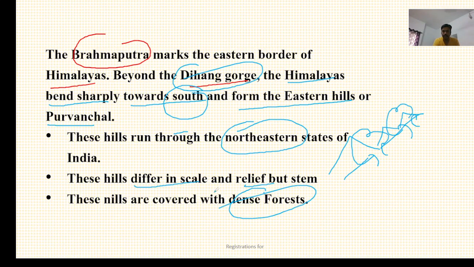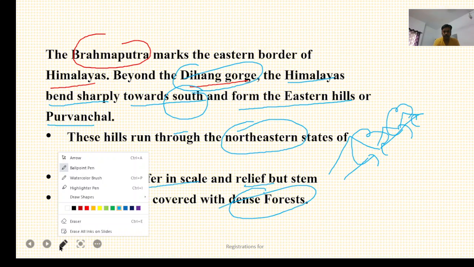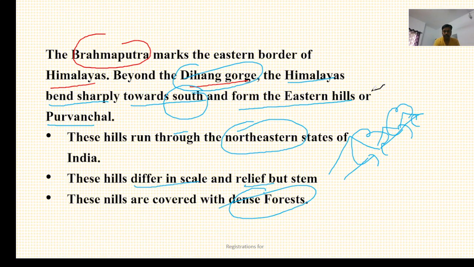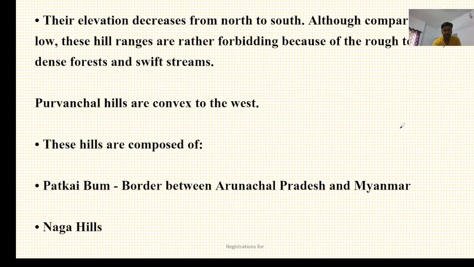Why is there dense forest? Because of huge rainfall. Generally, the northeastern states of India receive very high rainfall. In the coming videos, I'll discuss why these states receive high rainfall, and that's why rivers flow here.